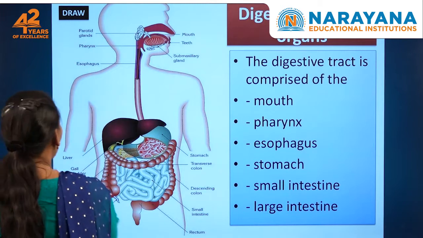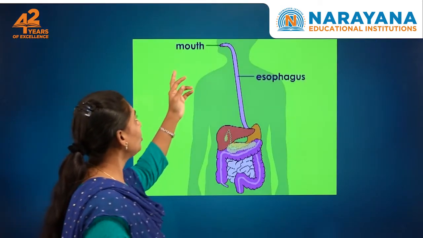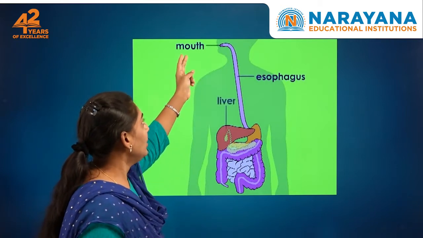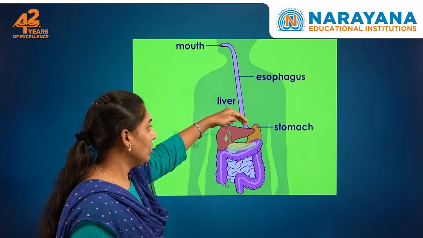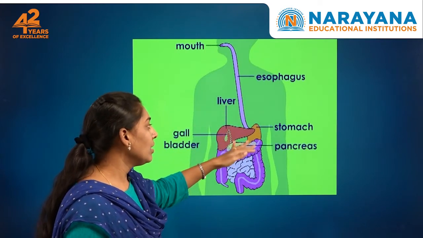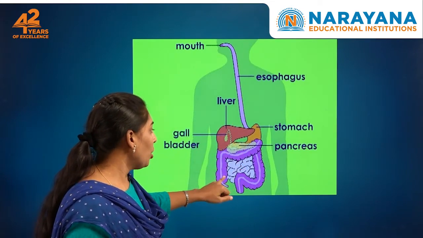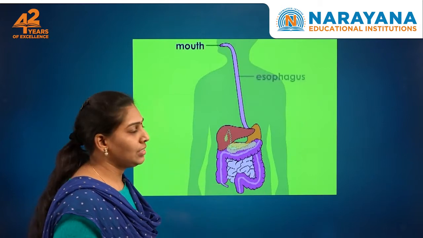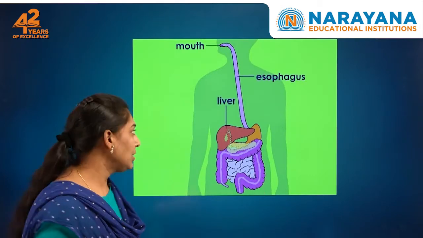So let's have a glance at all these parts. The food enters the mouth and then goes into the long tube, the esophagus, then the stomach. The stomach receives all the digestive juices. After this, digestion continues into the small intestine and then the large intestine. The waste materials are excreted by the large intestine itself.